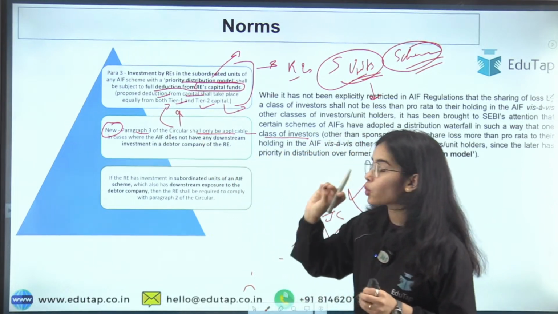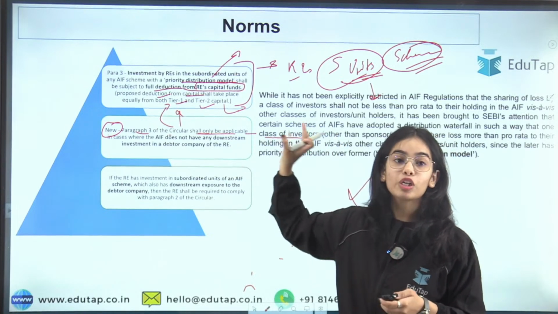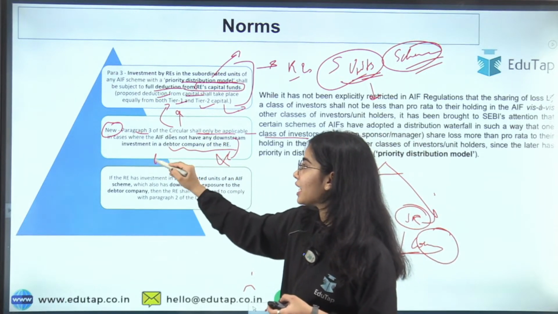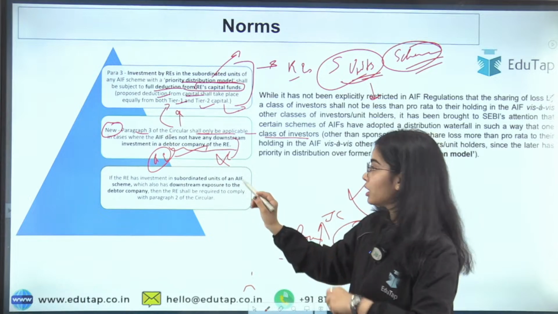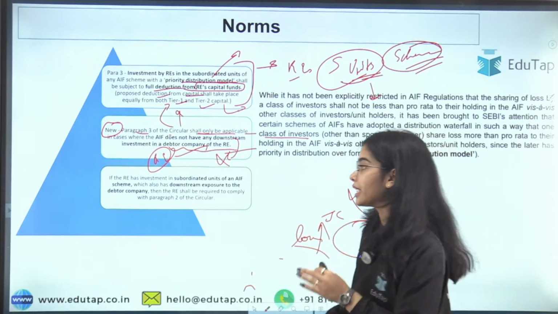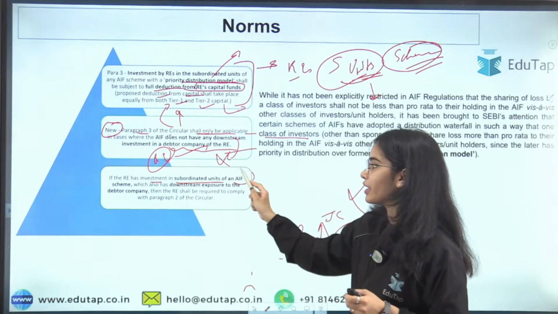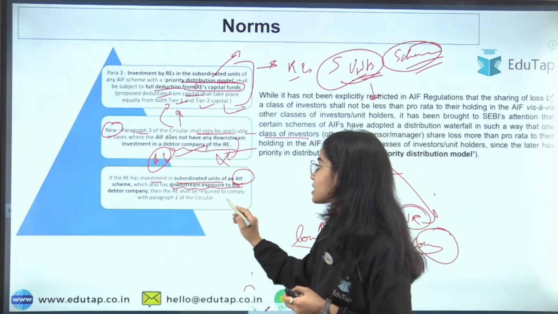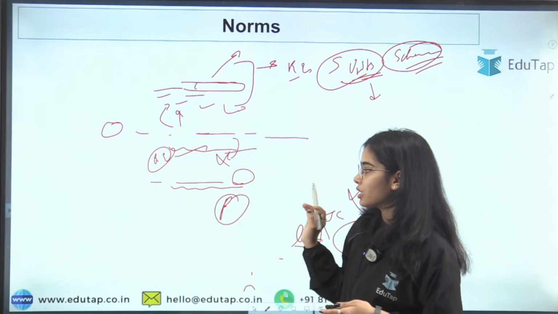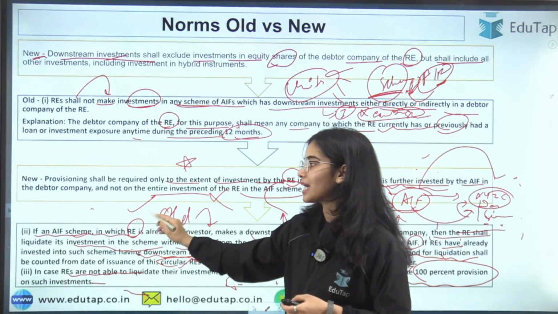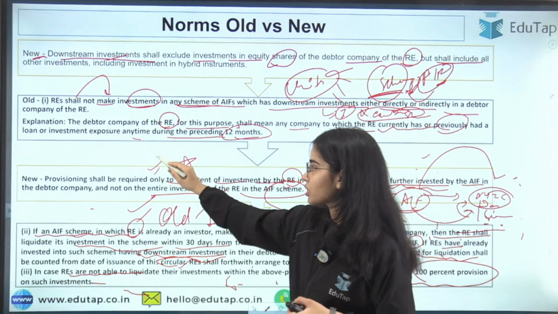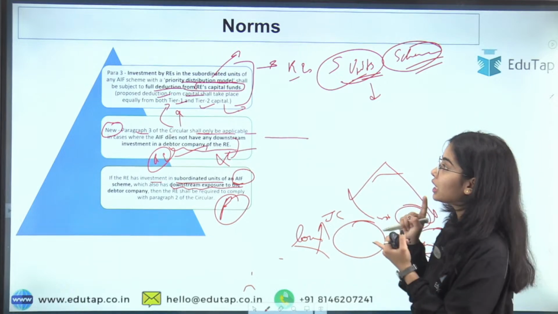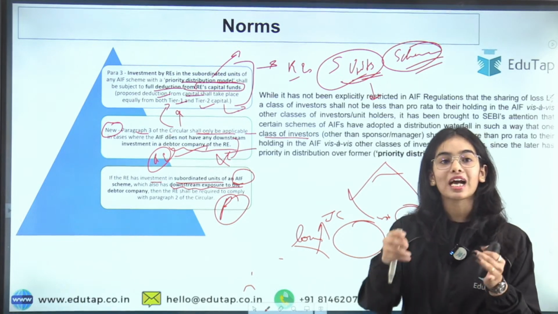But in the new norms it has been specified that this will only be allowed if the regulated entity has no downstream investment in the debtor company of the regulated entity. If the regulated entity has investment in the subordinated units of an AIF scheme which has downstream exposure to the debtor company, then the provisioning is required. Then the same rules will apply as they are applying here, that is, the provisioning will have to be maintained. Okay, so provisioning will not have to be maintained if you have the priority distribution model, as well as if you are not having the downstream investment.